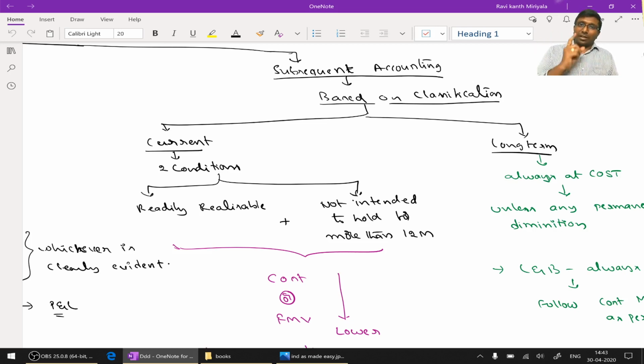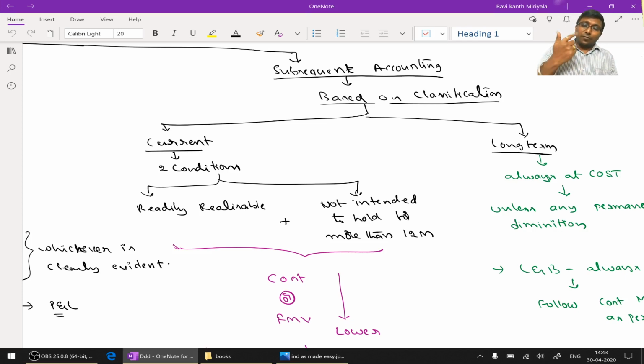Okay, right. And one more point, investment in land and building is always called investment property. Investment property is initially recorded at cost, but for subsequent accounting you are supposed to follow accounting standard 10. Cost model is supposed to be used. That you will understand in that quick revision lesson.